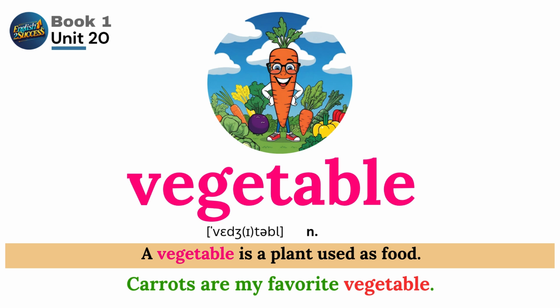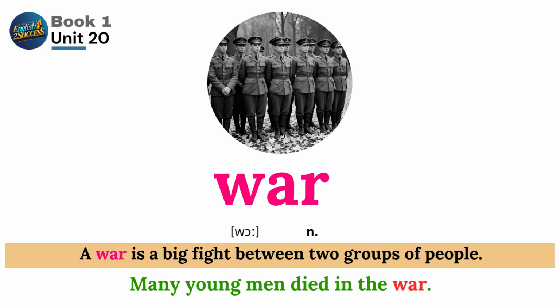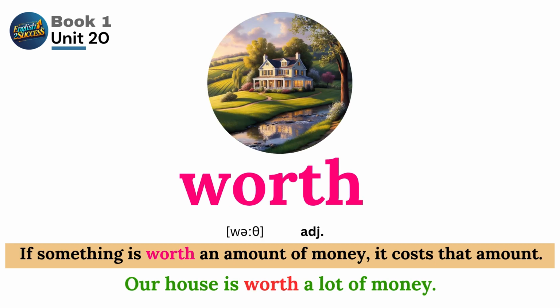A vegetable is a plant used as food. Carrots are my favorite vegetable. War. A war is a big fight between two groups of people. Many young men died in the war. Worth. If something is worth an amount of money, it costs that amount. Our house is worth a lot of money.